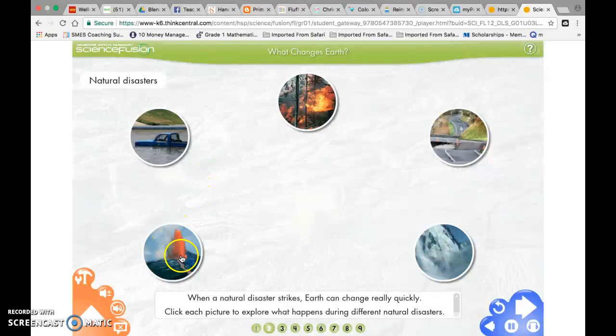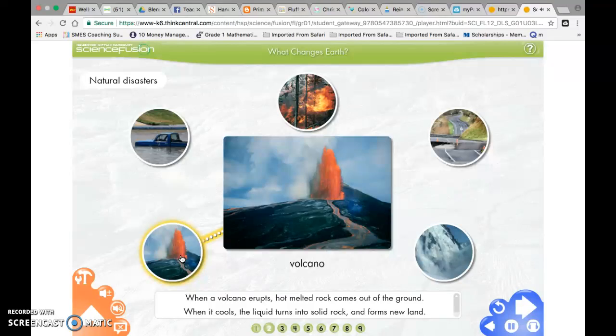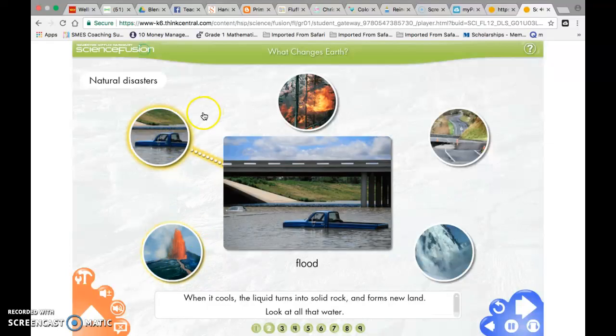So the first one is a volcano. A volcano is an opening in Earth's surface. When a volcano erupts, hot melted rock comes out of the ground. When it cools, the liquid turns into solid rock and forms new land. This is a fast change. It happens quickly.